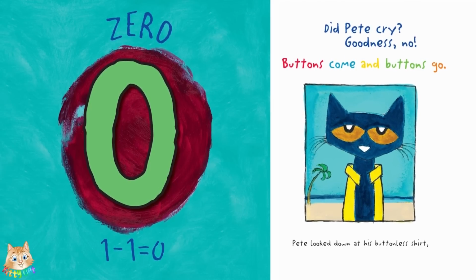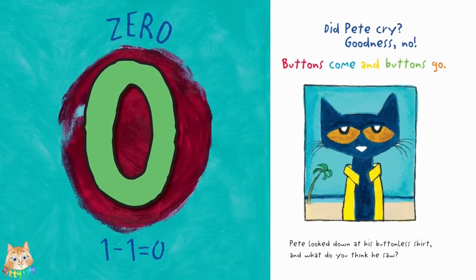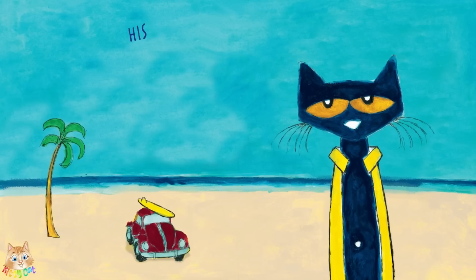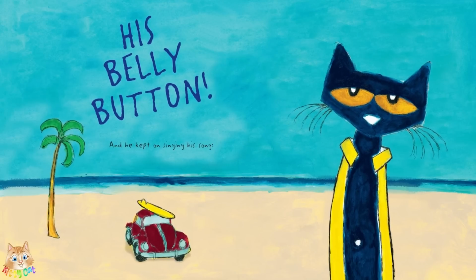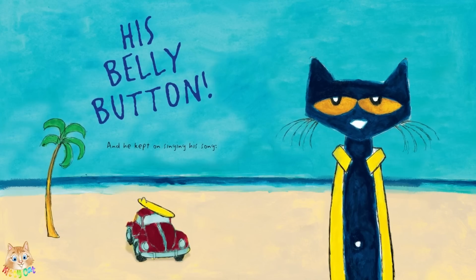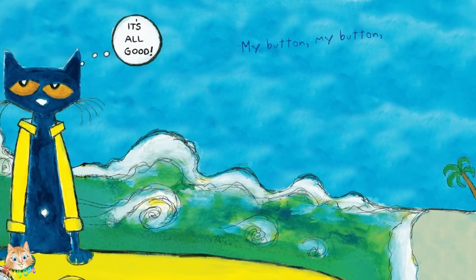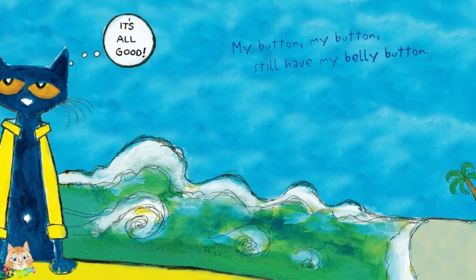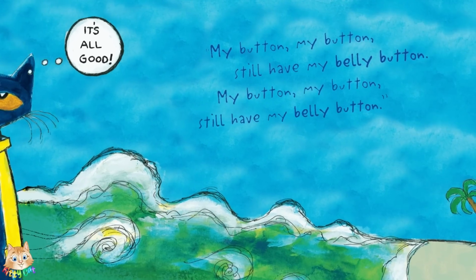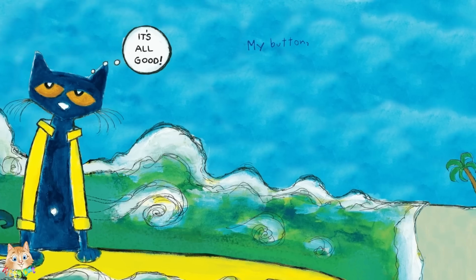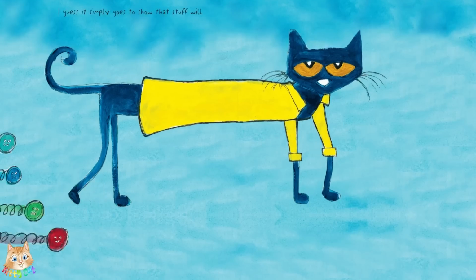Pete looked down at his buttonless shirt, and what do you think he saw? His belly button! And he kept on singing his song. My button, still have my belly button. My button, still have my belly button.